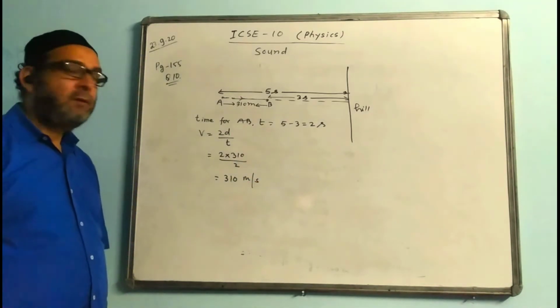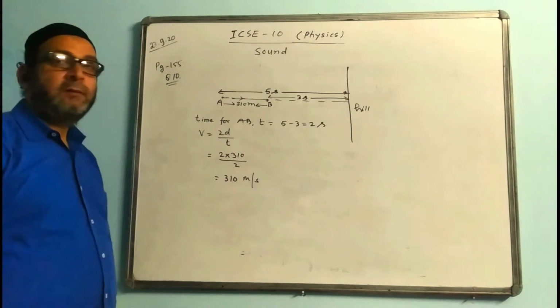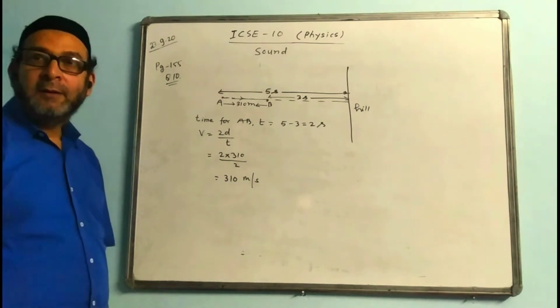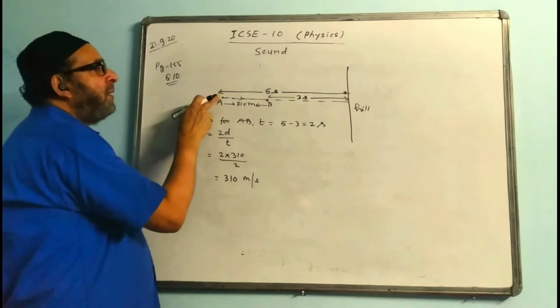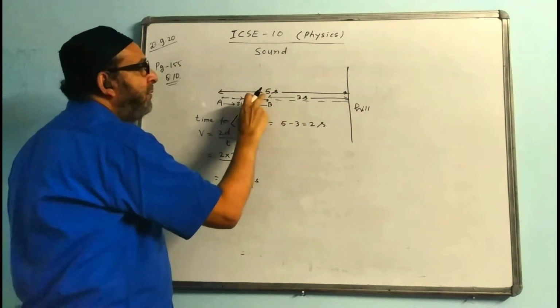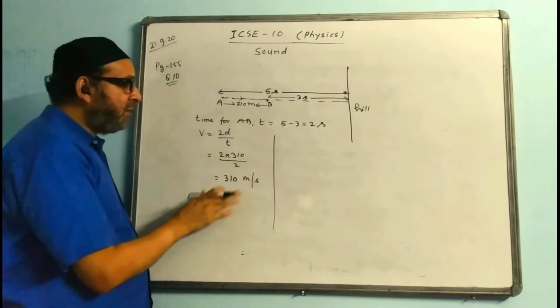It is simple. In the same question they may even ask you to find the distance of the hill from the initial position of the man. Where is the man initially? Over here at point A. You have to find the total distance. For the total distance, what is the value of timing? 5 seconds. If the question asks, only then will we do it. Otherwise, the answer to this question is only this much.